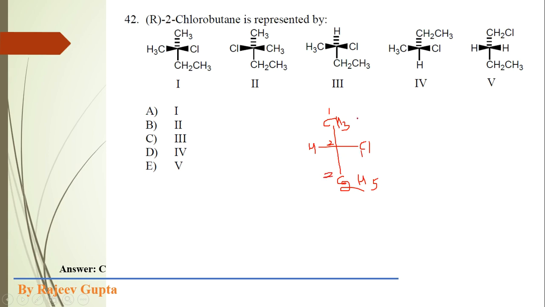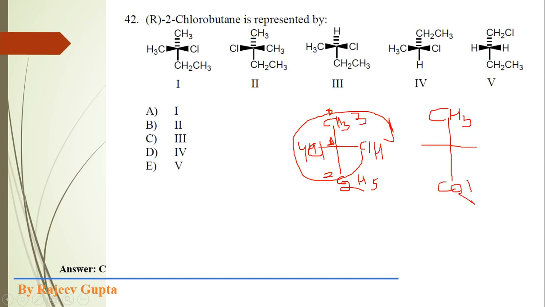1, 2, 3 and 4. So it is not R. Actually the chlorine atom will go to this side and hydrogen will go to this side. So the actual structure is: over here the methyl group, here C2H5, here the Cl group, and here the hydrogen atom.